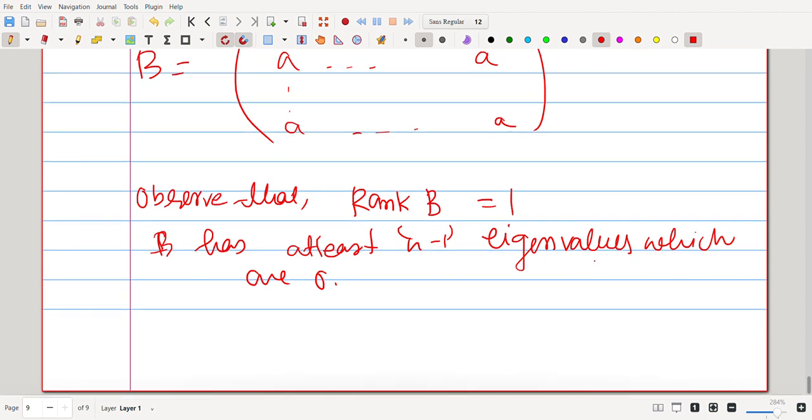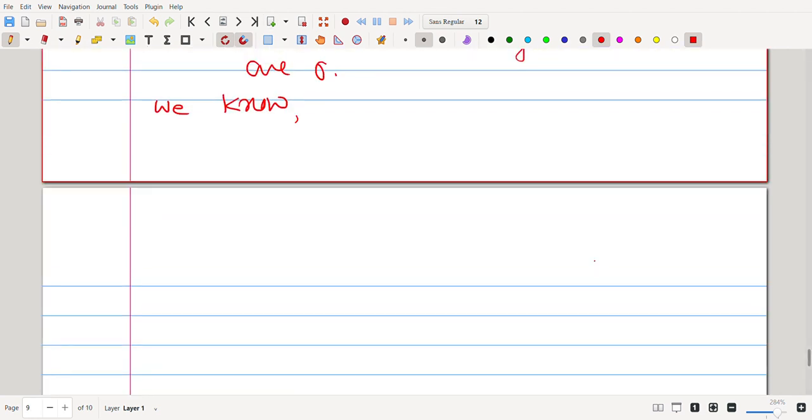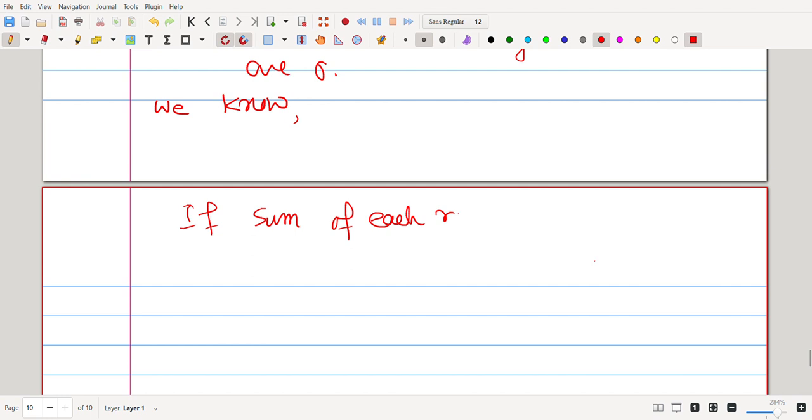It may occur n times, but we know a result: if the sum of each row of a matrix is the same, then that is an eigenvalue.